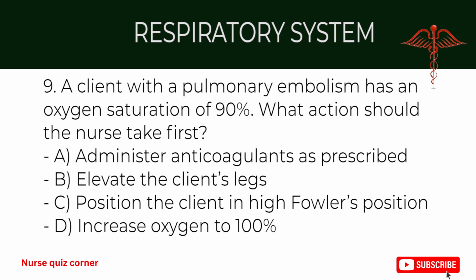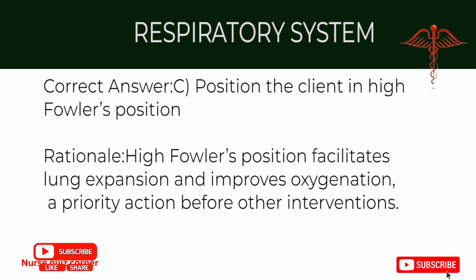9. A client with a pulmonary embolism has an oxygen saturation of 90%. What action should the nurse take first? A. Administer anticoagulants as prescribed. B. Elevate the client's legs. C. Position the client in high Fowler's position. D. Increase oxygen to 100%. Correct answer, C. Position the client in high Fowler's position. Rationale: high Fowler's position facilitates lung expansion and improves oxygenation, a priority action before other interventions.